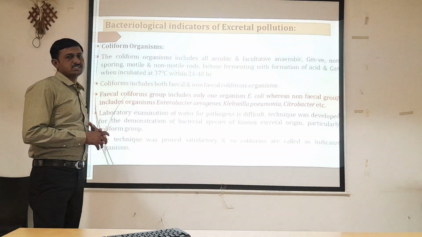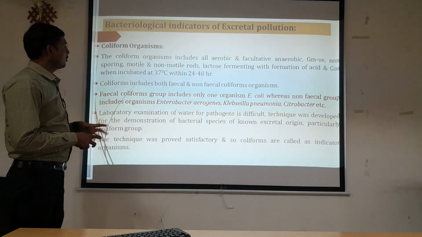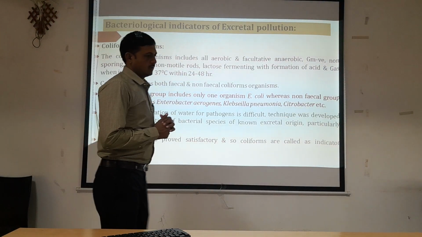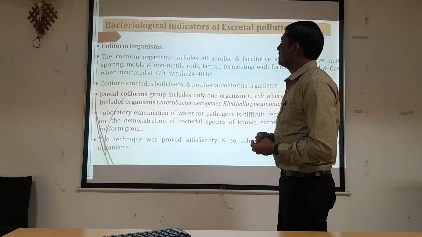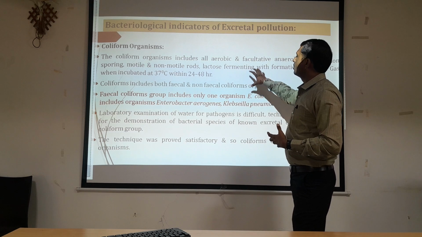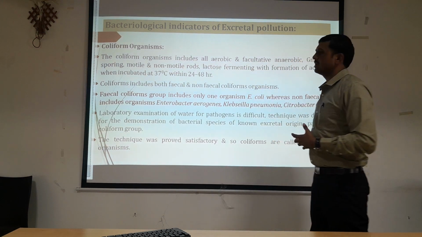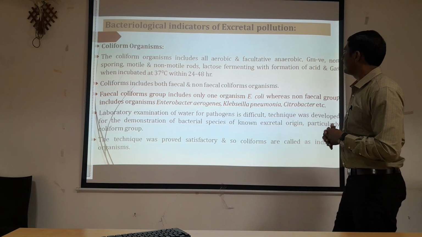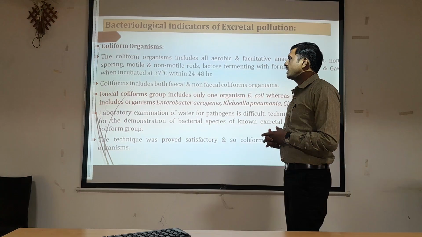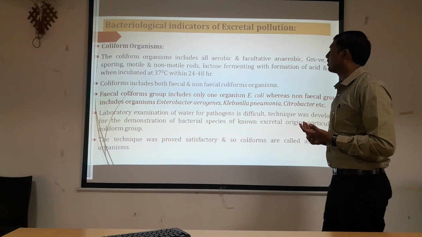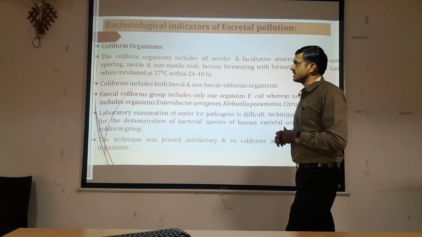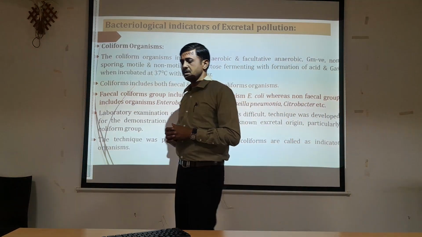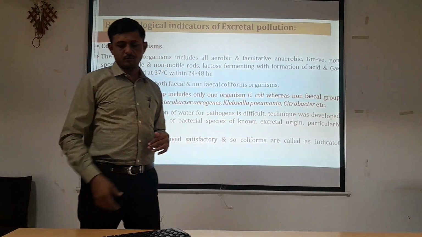Bacteriological indicators of excretal pollution. Coliform organisms are indicative organisms we normally use. The coliform organisms include all aerobic and facultative anaerobic, gram-negative, non-sporing, motile or sometimes non-motile rods, lactose fermenting with formation of acid and gas when incubated at 37 degrees Celsius in an incubation period of 24 to 48 hours.